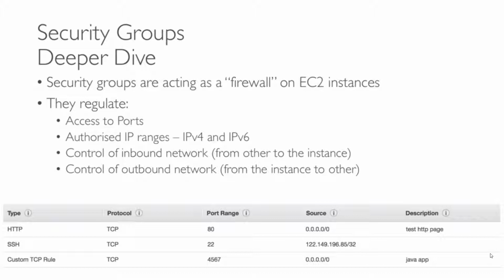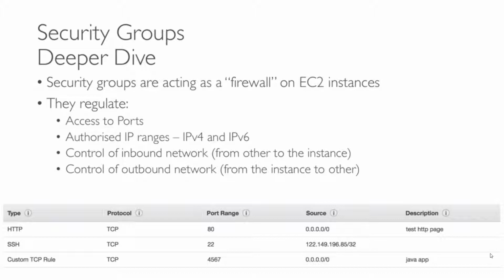As you know, in the last lecture we studied security groups and did the hands-on by creating a security group and editing the rules. In this lecture we will go a little bit deeper into security groups, as it's one of the most important topics. Security groups act as a firewall on our EC2 instances. They protect our EC2 instances from unauthorized access and give us freedom to configure the rules according to our requirements.